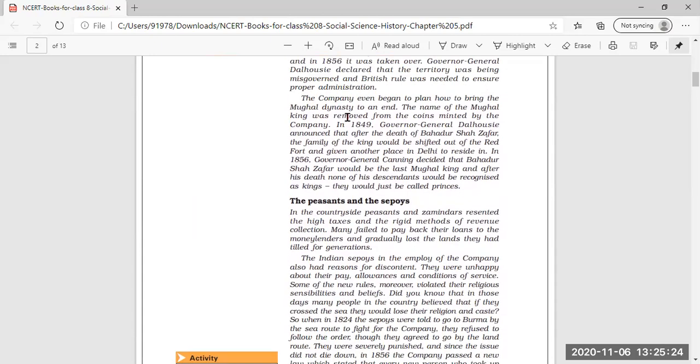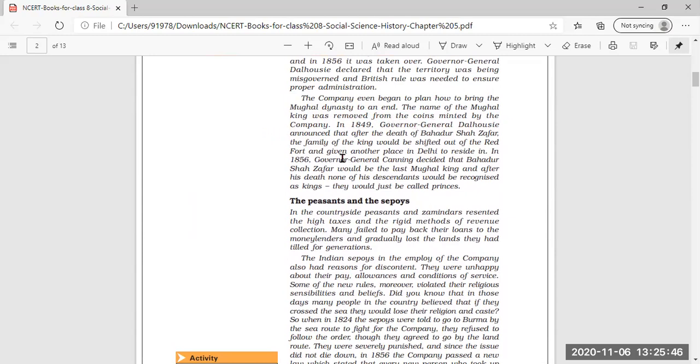Next, we see that the company even began to plan how to bring the Mughal dynasty to an end. Now, the last Mughal dynasty was there. The company was slowly planning how to bring this great Mughal dynasty to an end, so that finally they have control over the whole of the Indian subcontinent.